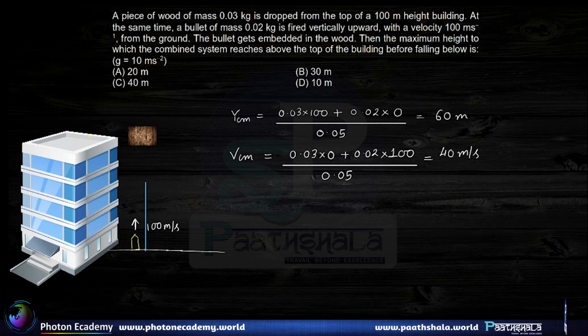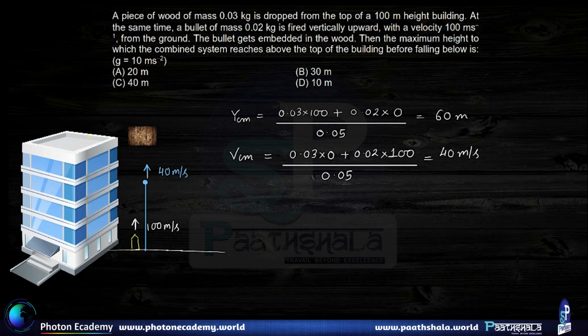So this is the initial position of the center of mass, and the initial velocity of the center of mass happens to be 40 meters per second. So once we understand this much, we can easily write down the height traveled by the center of mass, because the center of mass is completely moving under the influence of gravitational force. So the center of mass is just moving under gravity.